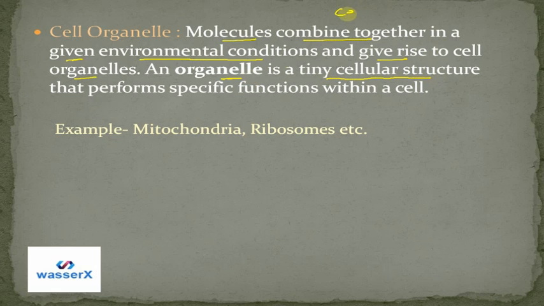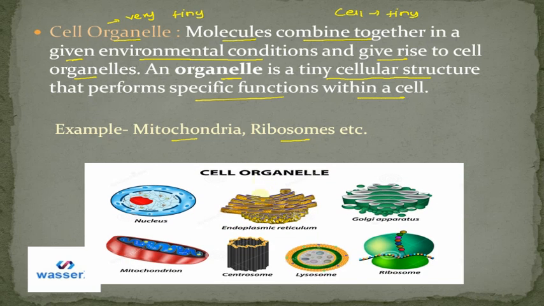The cell itself is a tiny structure, so our cell organelle can be even smaller than our cell. So it is a tiny cellular structure that performs specific functions within a cell. Examples can be mitochondria, ribosomes, cell wall, cell membrane, and many other things, right? You can see nucleus, endoplasmic reticulum, Golgi apparatus, mitochondrion, centrosomes, lysosomes, ribosomes, and many other things which are present inside our cells.